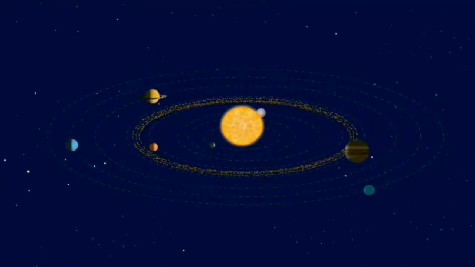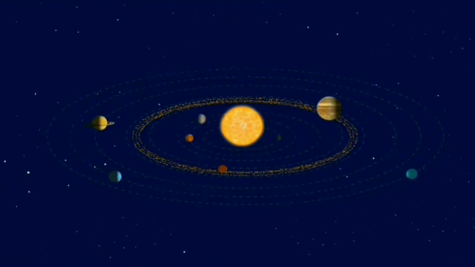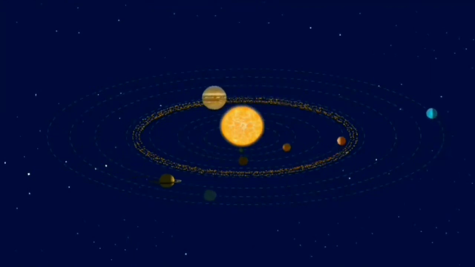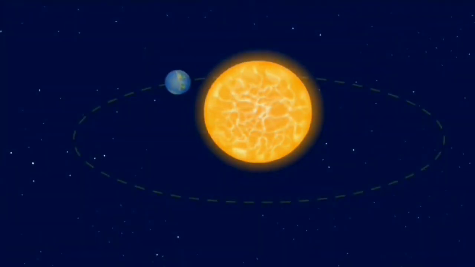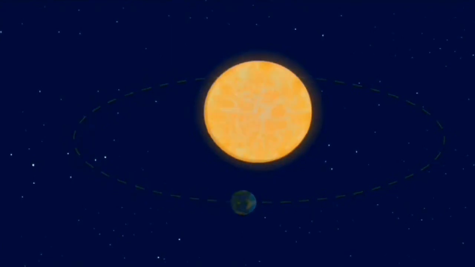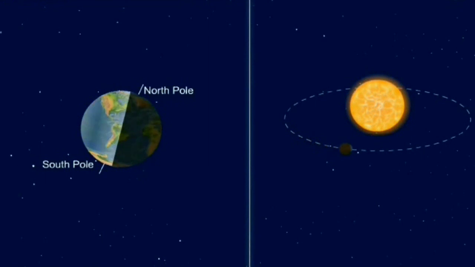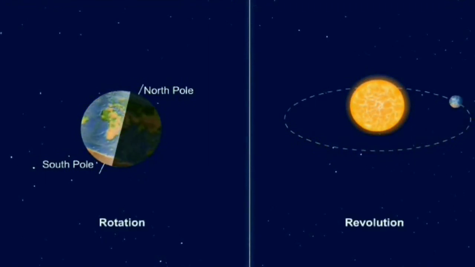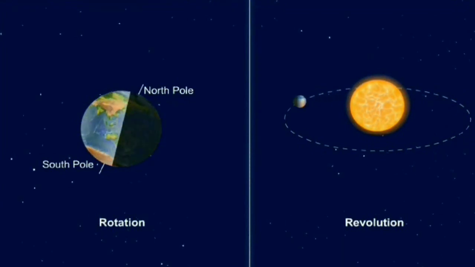Each planet has a different orbit so that they don't bump into each other. The movement of Earth around the Sun leads to seasons. So the movement of the Earth around the Sun is called revolution. You can see on the left side, the way the Earth is moving around itself is called rotation. On the right side of the video, the Earth moving around the Sun is called revolution.